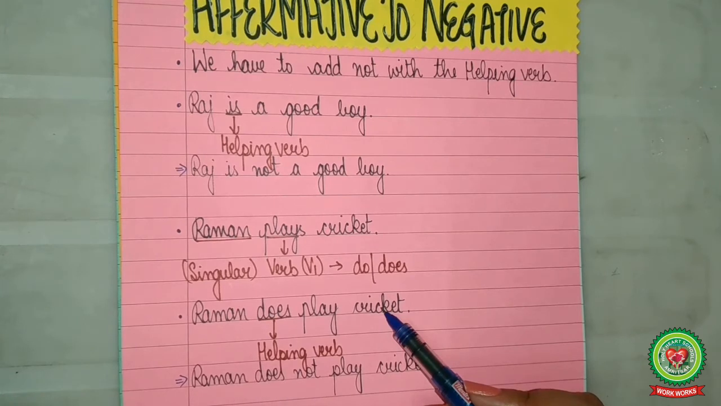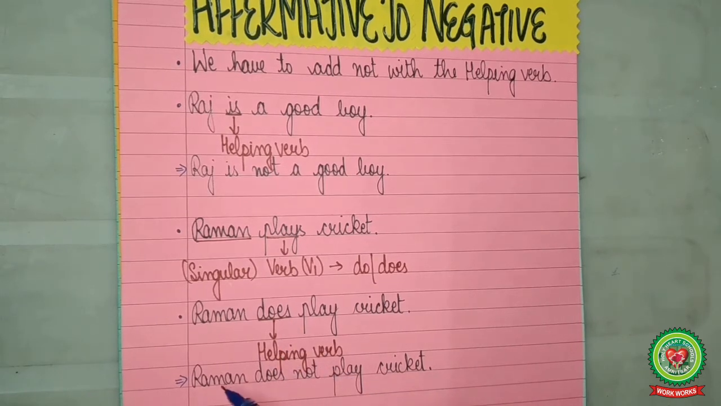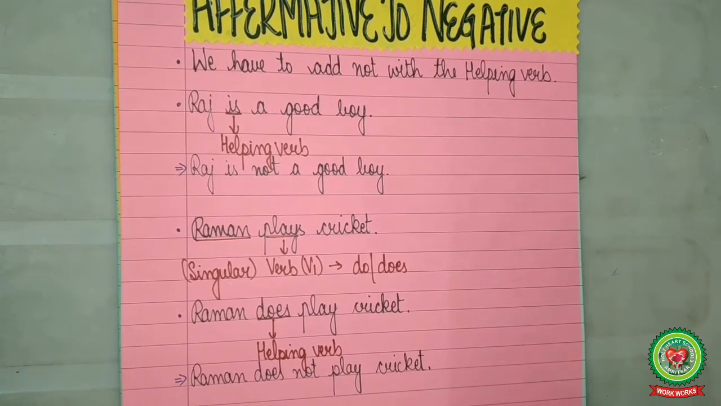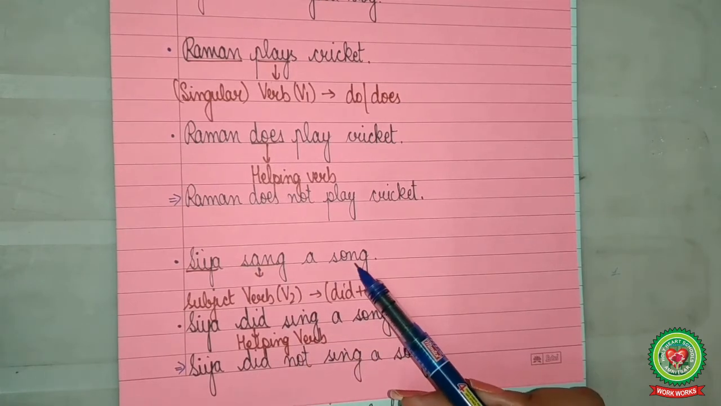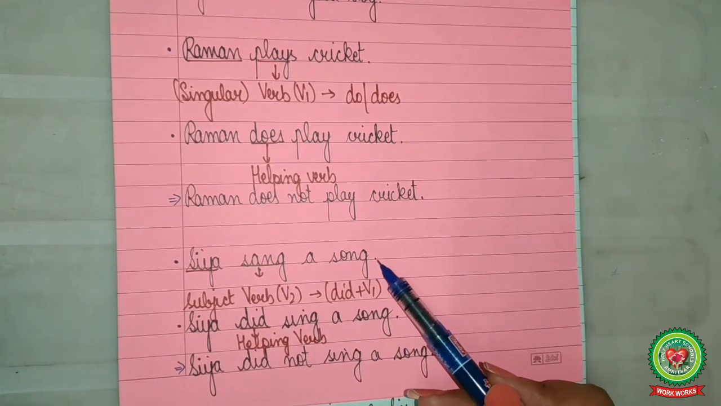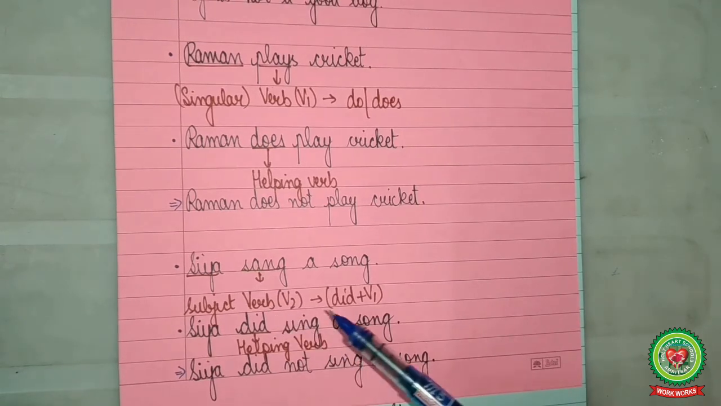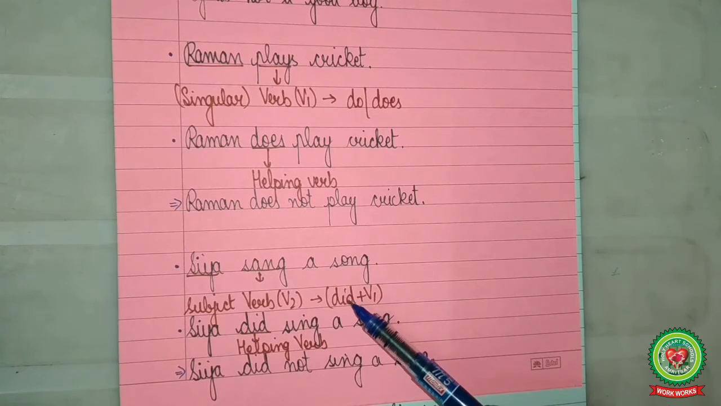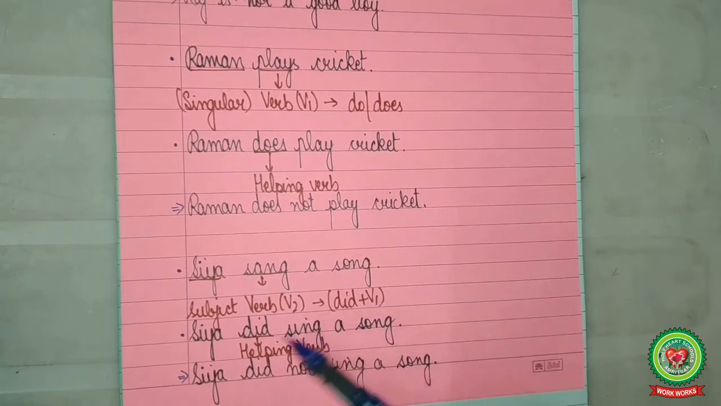Now, we will identify the helping verb here. Does is the helping verb. We will add not with the helping verb. So the answer is Raman does not play cricket. Sia sang a song. In this sentence, the helping verb is missing. So we will add the helping verb first. Sang is the past form of verb. And the helping verb used with past tense is did plus present form of verb. So the answer will be Sia did sing a song.